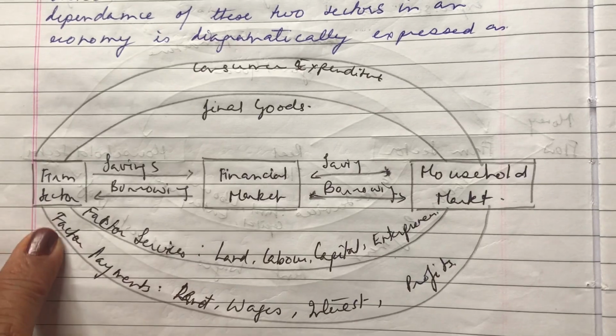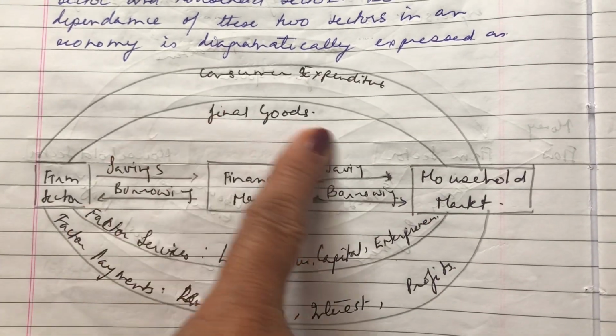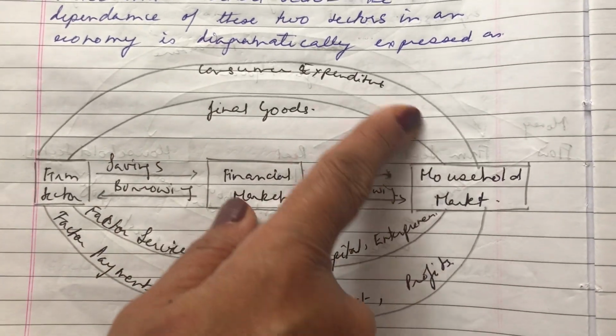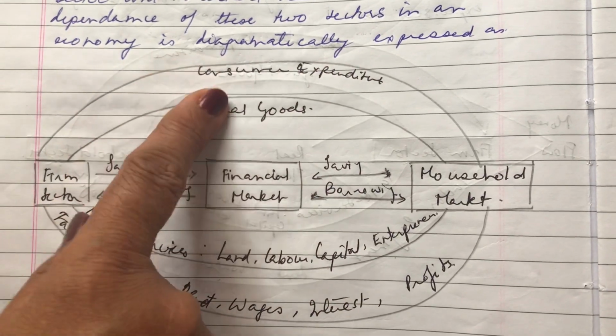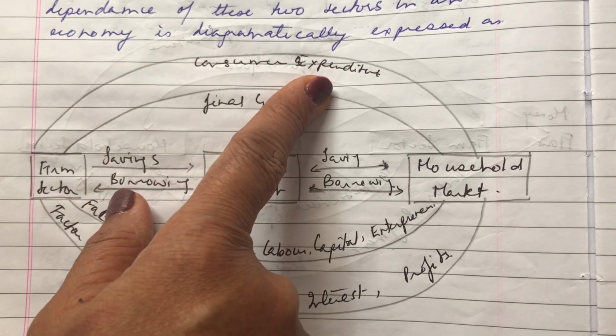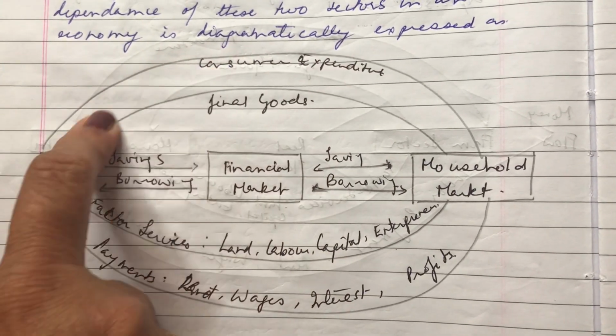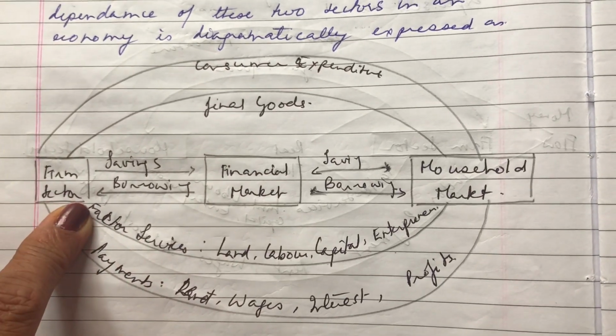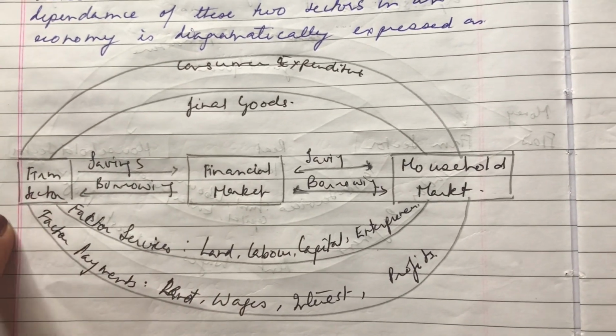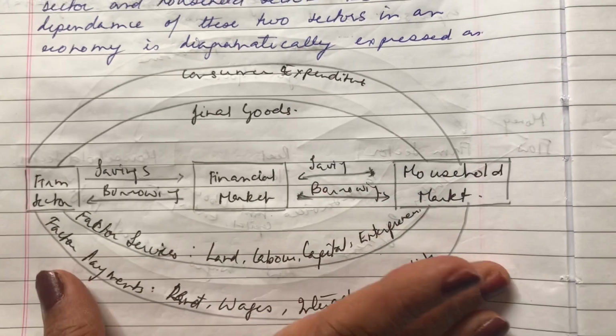Now, because the household is buying the final goods, they are spending money. And this is called consumer expenditure. And this is going as income to the firm sector. Now what happens is, in between these two, this is the basic model.